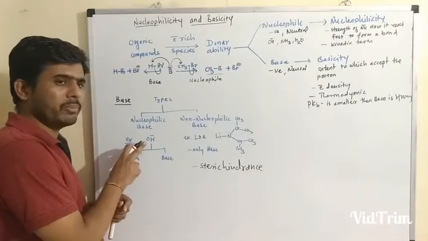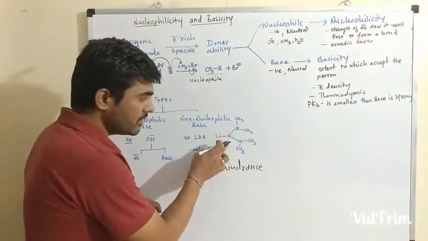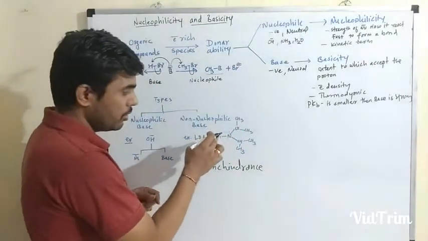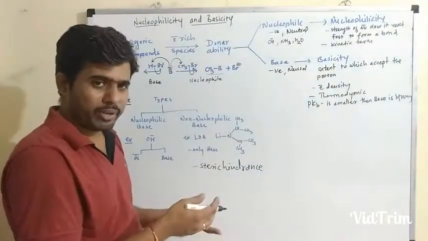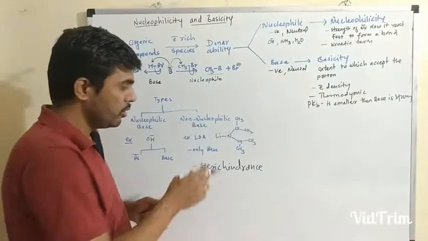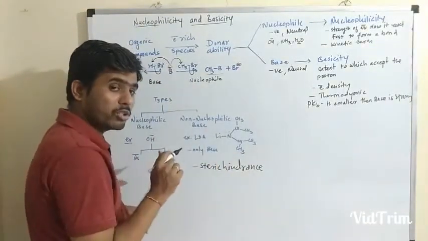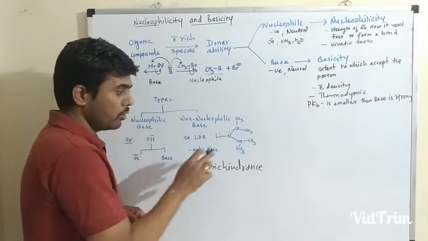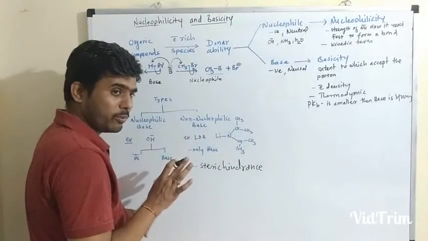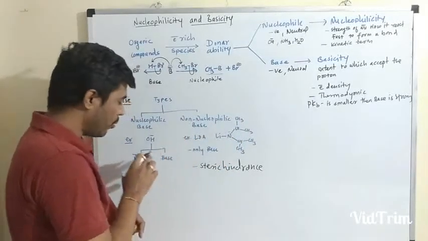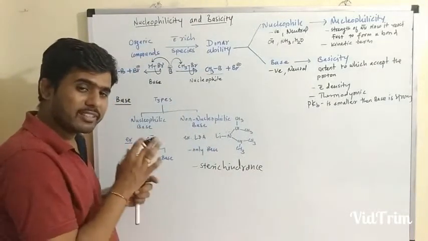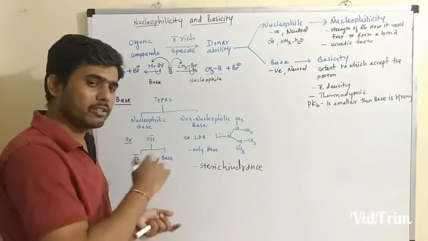If you look at this hydroxide ion, it has less steric hindrance, while if you look at this amide ion, it is highly crowded. So it is not easy to donate its electron pair to a carbon atom, other than a hydrogen atom. It is not easily available for donation of electrons to anything other than hydrogen. So due to steric hindrance, this particular molecule never acts as a nucleophile. It acts as a base. While in this case, this negatively charged species is not crowded. It has less steric hindrance, so it can act as a nucleophile as well as a base.